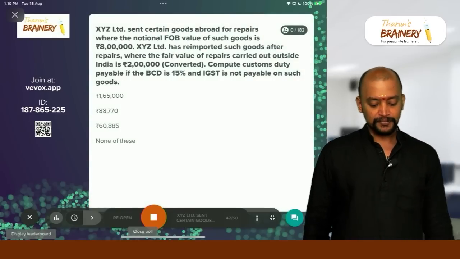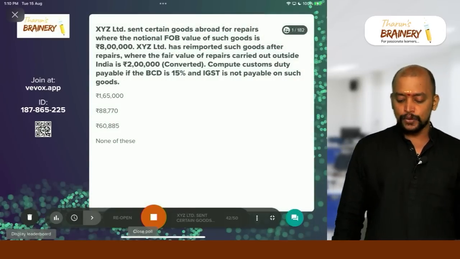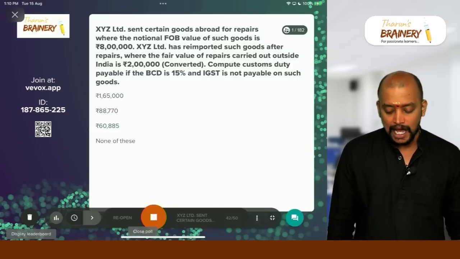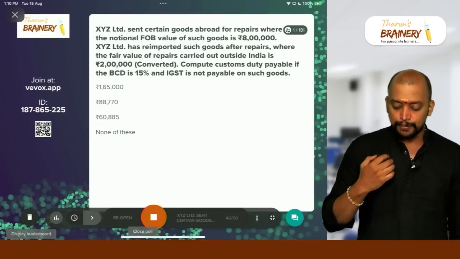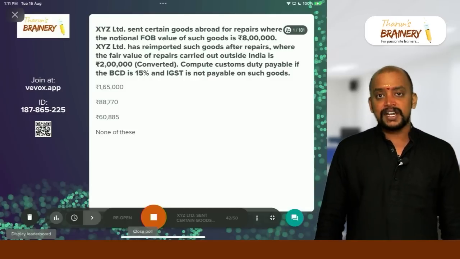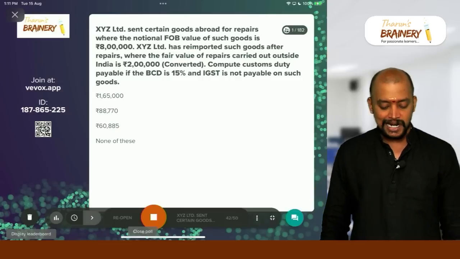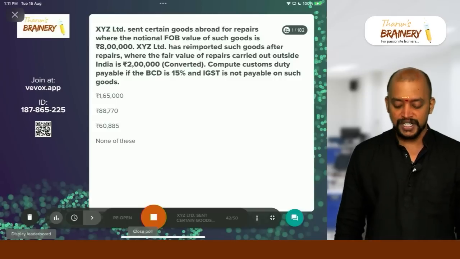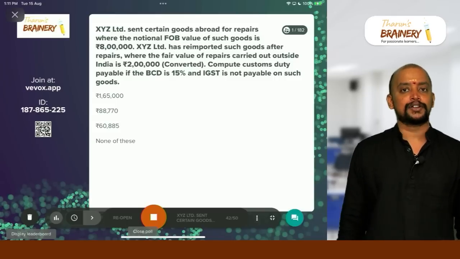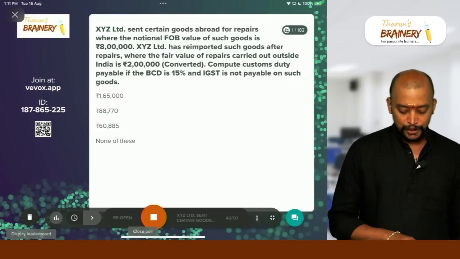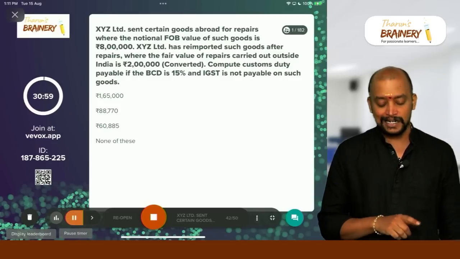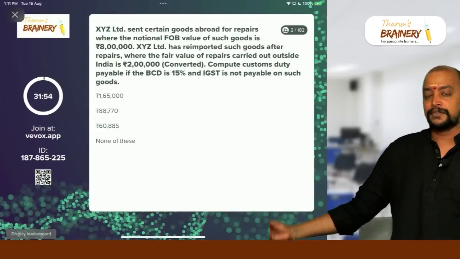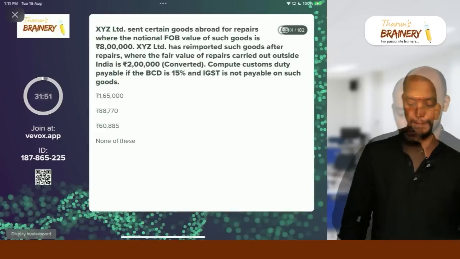Then next, XYZ sent certain goods abroad for repairs, where the notional FOB value of such goods is 8 lakhs. XYZ Limited has re-imported such goods after repairs, where the fair value of the repairs carried out outside India is 2 lakhs. Compute customs duty payable if the basic customs duty is 5% and IGST is not payable on such goods. So we need to compute the customs duty. In this case, we have a concessional customs duty and all the conditions are satisfied. That is the assumption we need to take, and we need to compute how much is the customs duty payable.